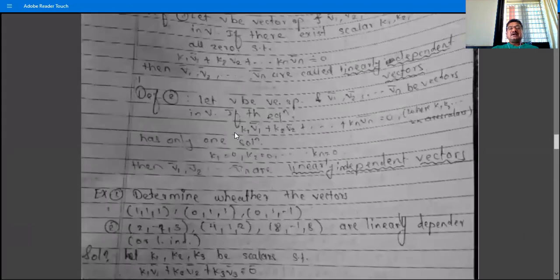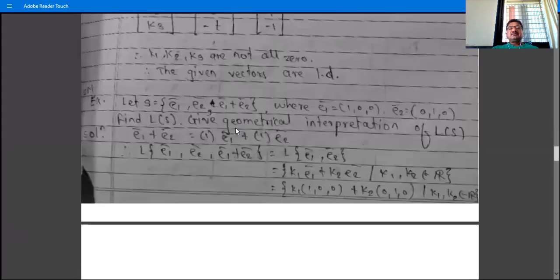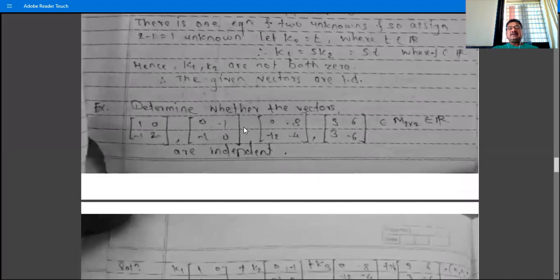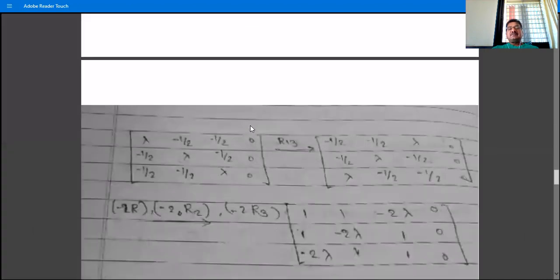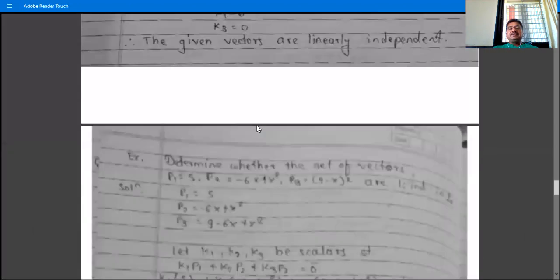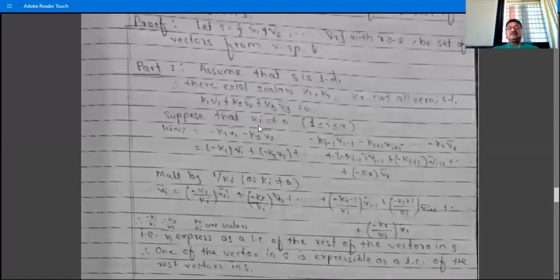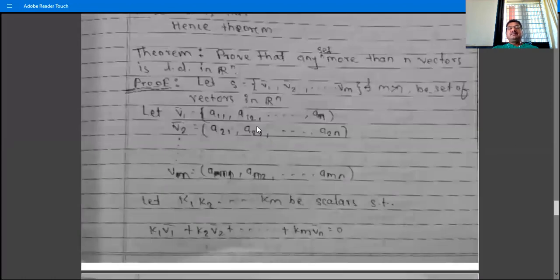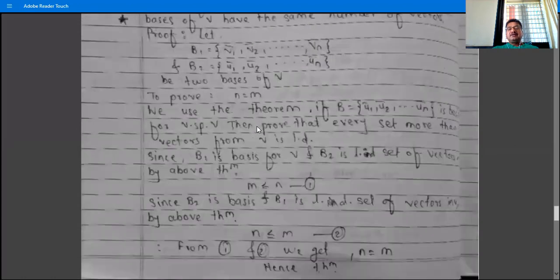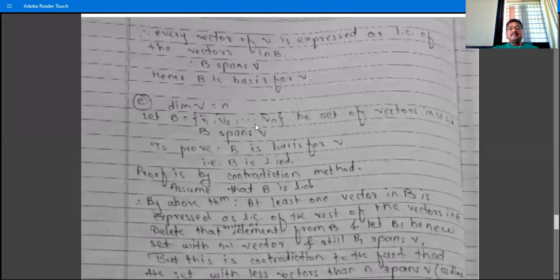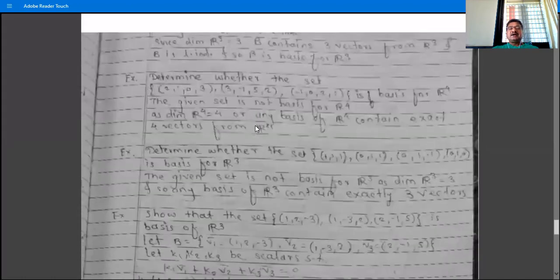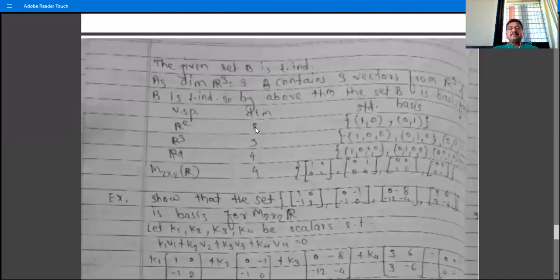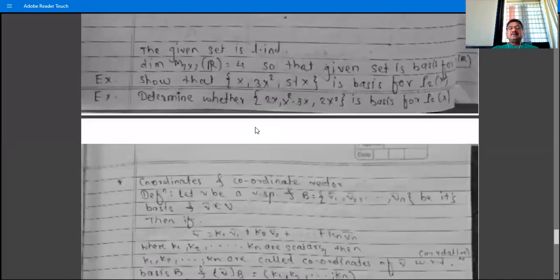So this is about the basis, linearly independent or dependent sets, and sets that span the vector space V. All these 3 topics are interlinked with each other. In order to show B is a basis, we have to show B is linearly independent, or that B spans the vector space V. We will see some more examples on this topic in the next lecture. The next topic is coordinates and coordinate vectors.